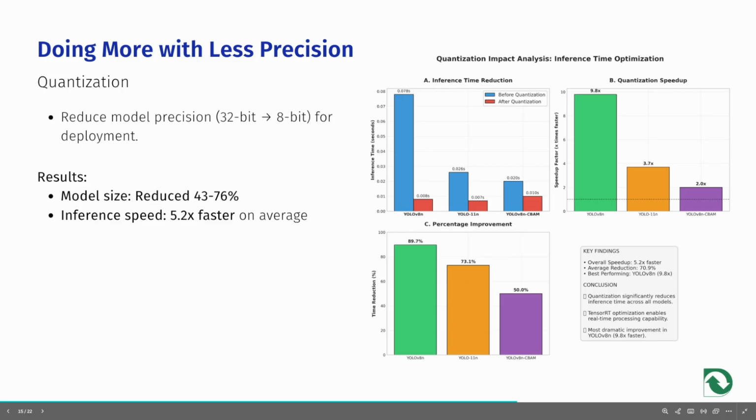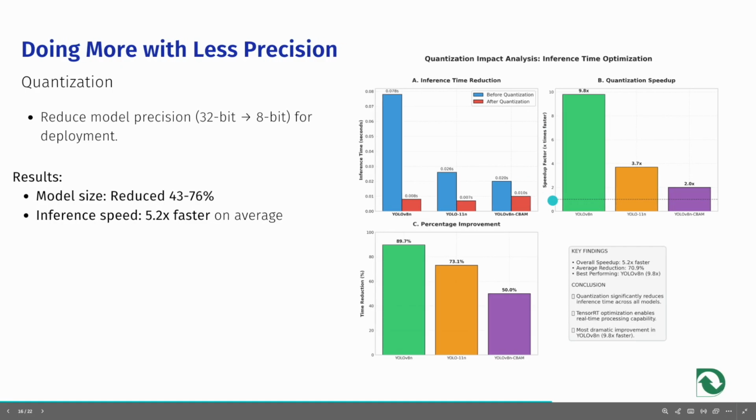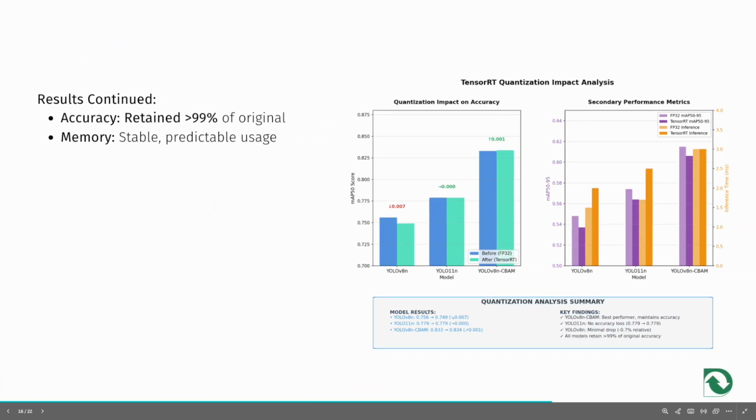For DWaste, this yielded compelling results. Model size decreased by 42 to 76%. Inference speed also increased by 5.2 times on average. We also retained over 99% of the original accuracy while maintaining stable, predictable memory usage. These gains make quantization essential, enabling efficient and responsive deployment on edge devices where power and computational resources are limited.